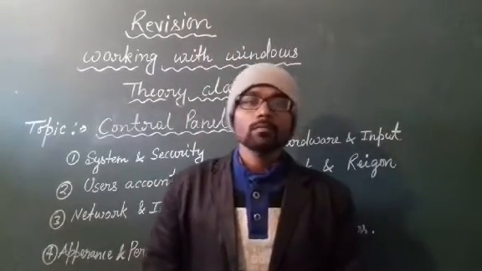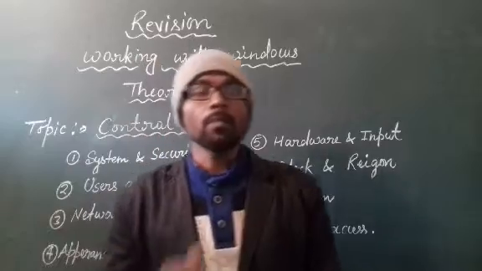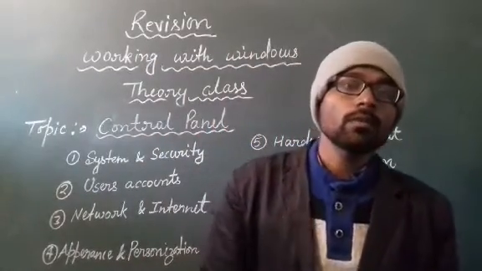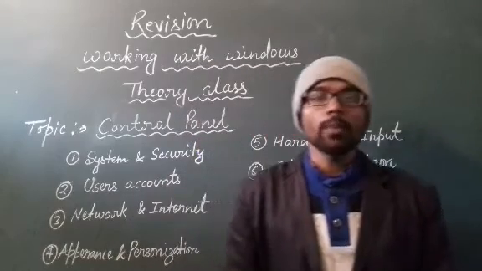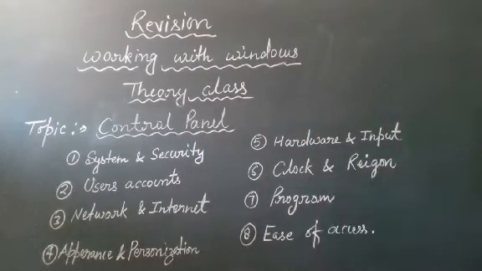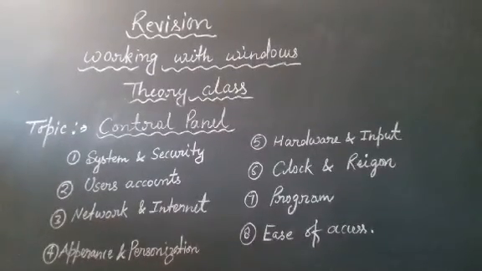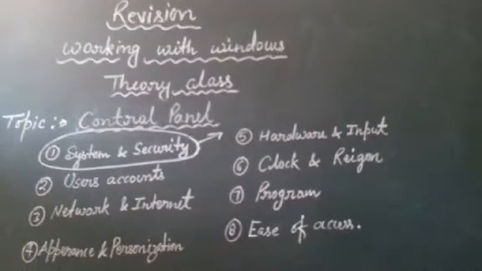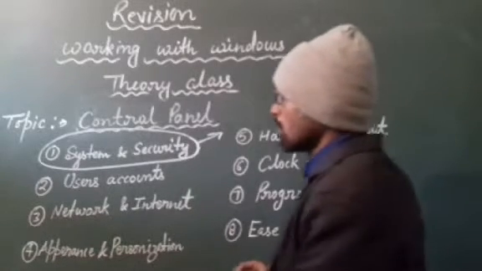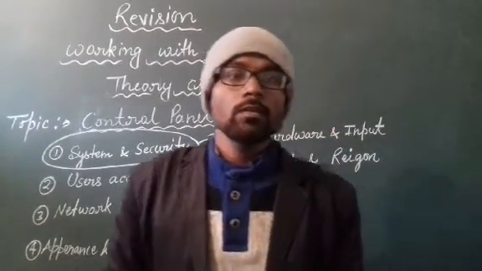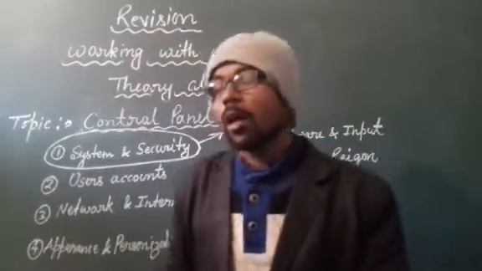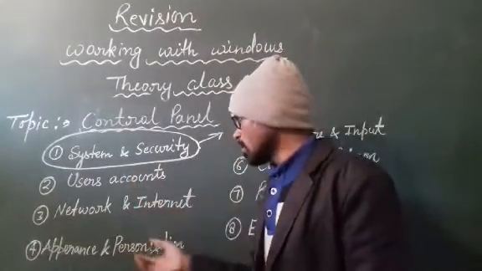You can change appearance and looks of your Windows desktop using the control panel. Okay. Now students, we will know one by one what are the main uses of these categories.